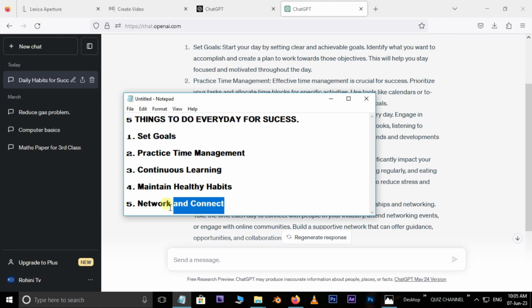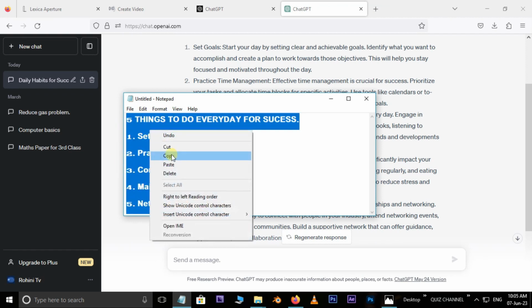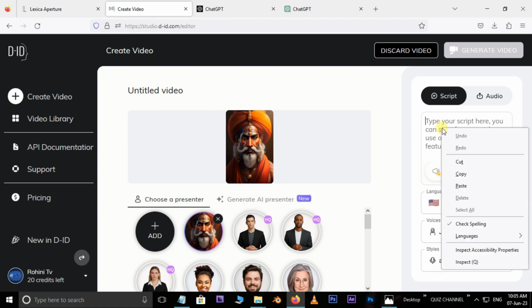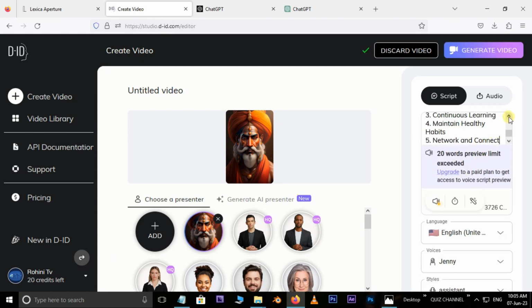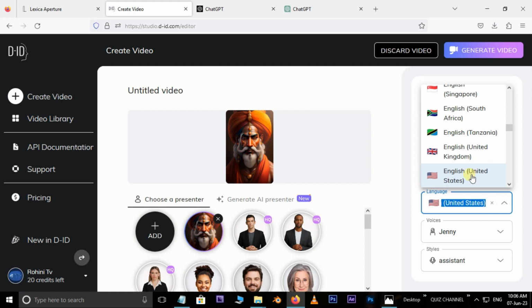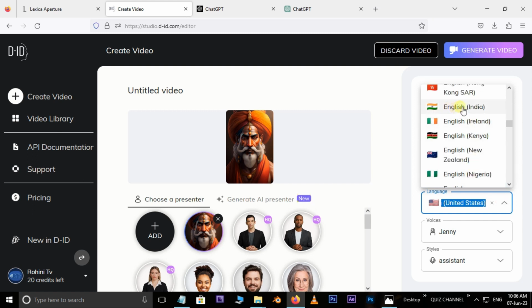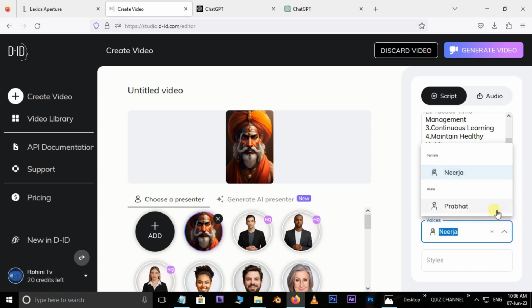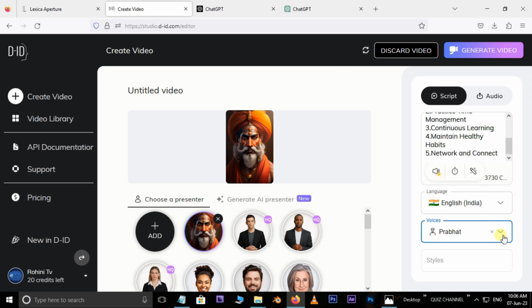Then copy the whole text from a notepad and paste it here. We can also change languages. Here I select English India. Voice over by a male, Prabhat, and hit on generating video.